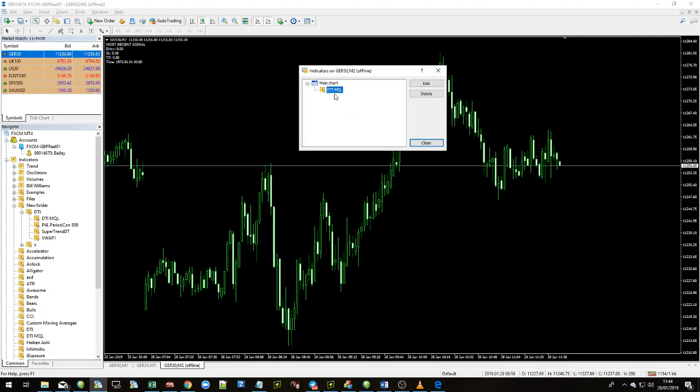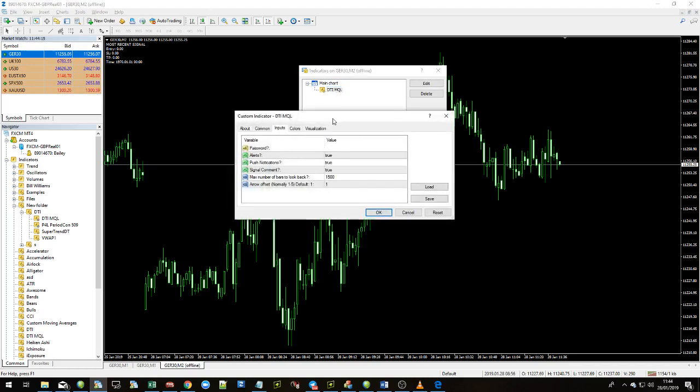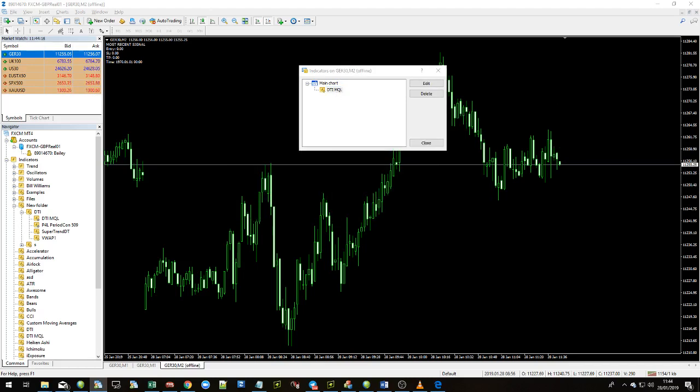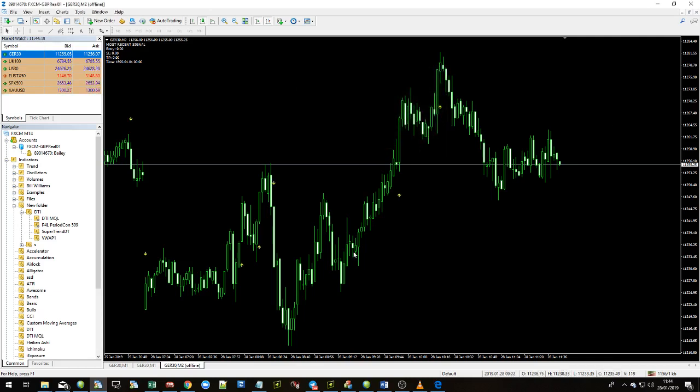Make sure there's only one of them at any time on a chart. If there are lots of them, you'll get lots of messages. Okay, so I have just entered the password and it's given me the arrows on the chart. That is pretty much good to go.